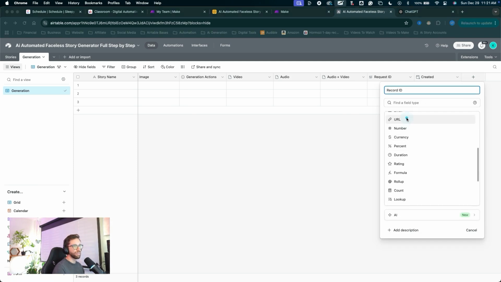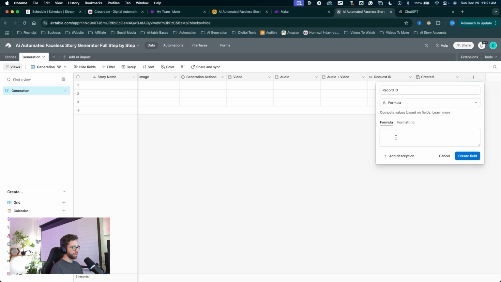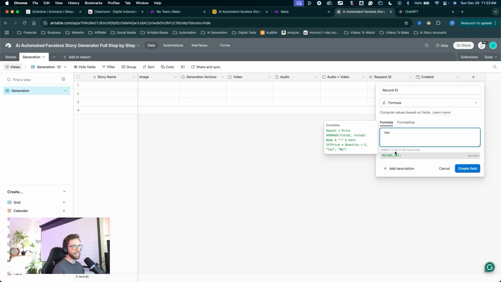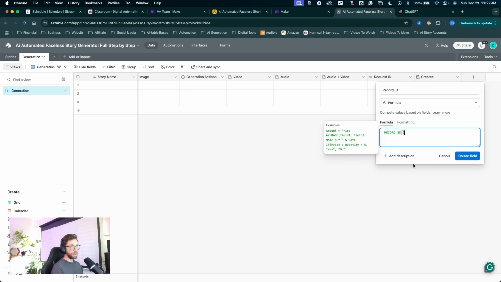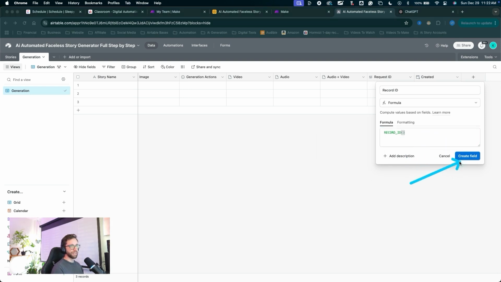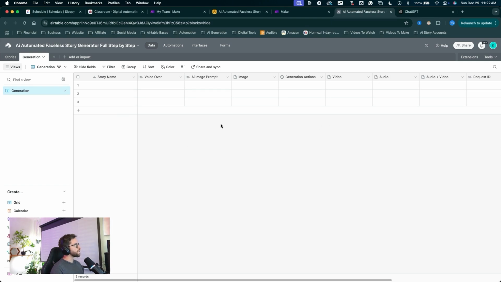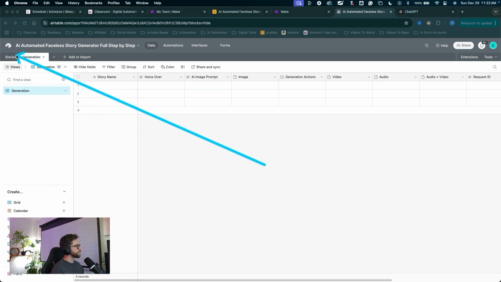This will be a formula field. Type into the formula box REC. Select that built-in record ID function. Close it off with the closing parenthesis. Type it in on the keyboard to finish it off and create the field. Great, so that is all we can do for now. We will actually start linking these 2 tables together.